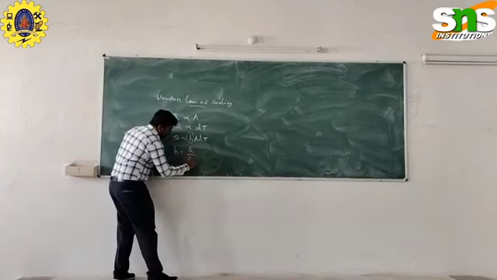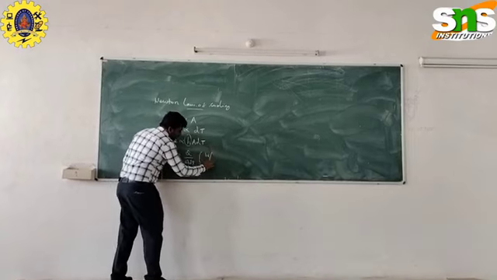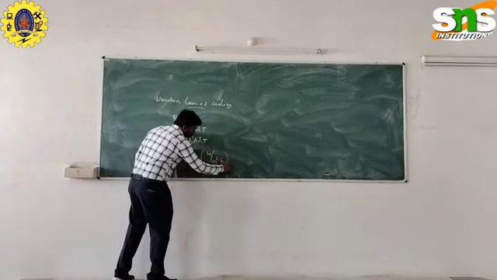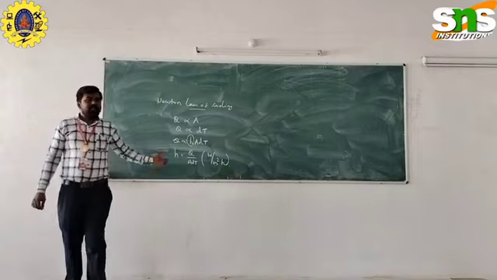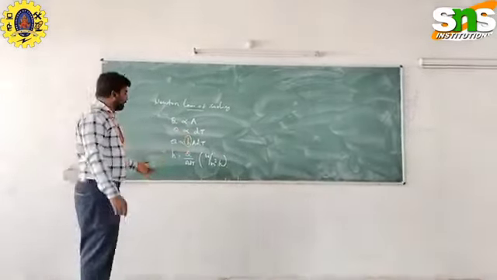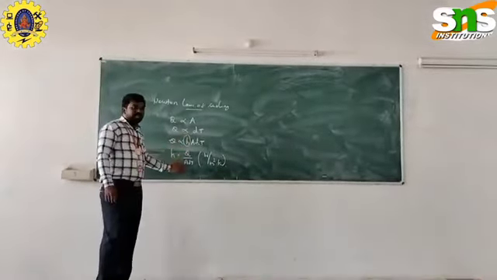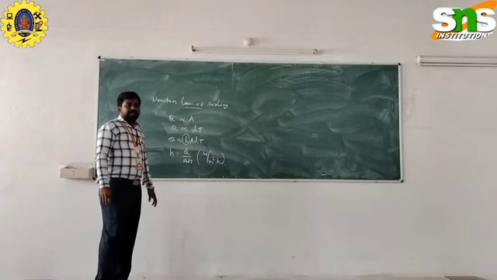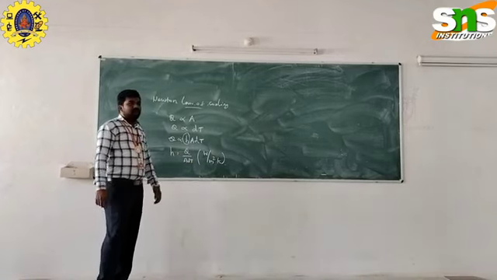So h = Q / (A ΔT). The unit is watt per meter square Kelvin. The heat transfer coefficient is defined as heat transfer per unit area per unit rise in temperature. This is called Newton's law of cooling.